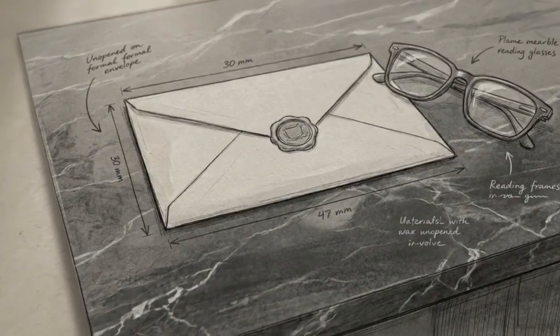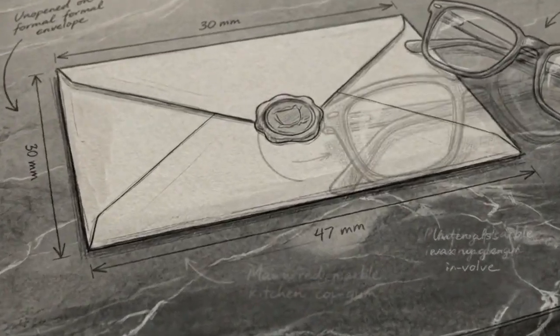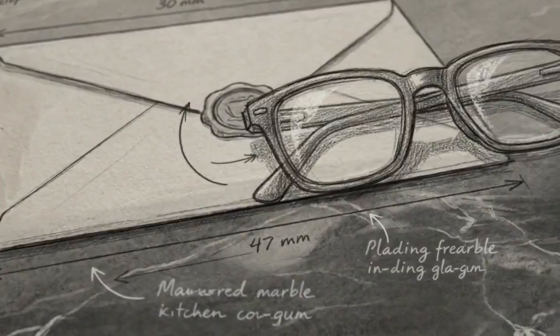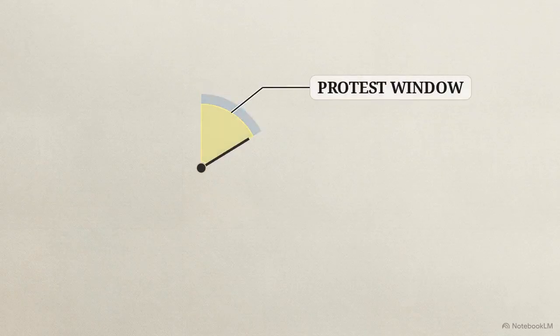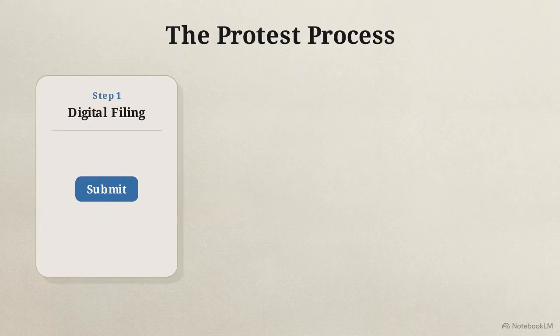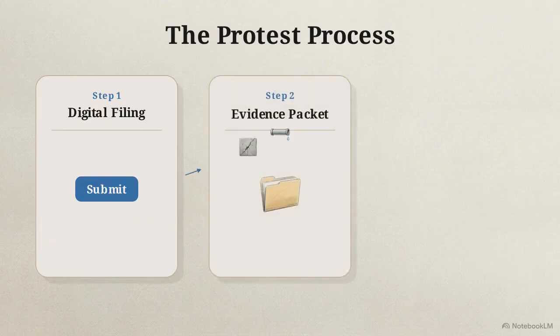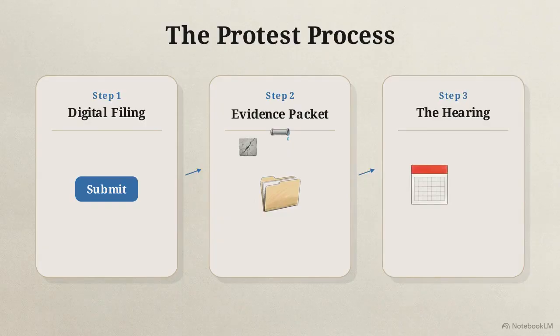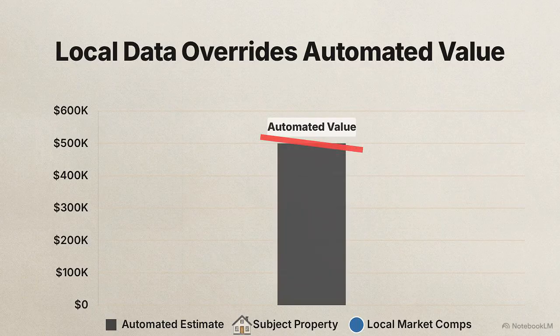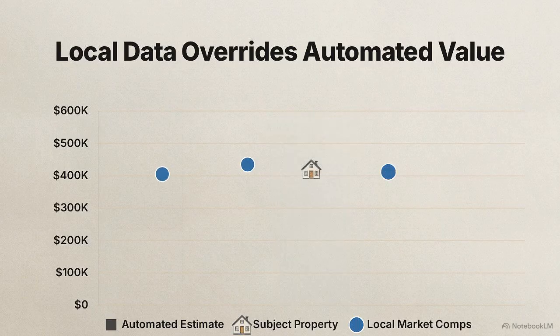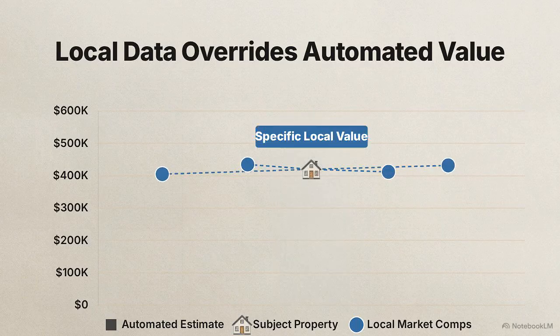You open the mail, look at your Comal County property tax bill, and your stomach drops. That high valuation is the county's initial estimate, and state law provides you a specific window to challenge it. To lower that number, you need to execute 3 precise steps: officially filing your protest online, building a packet of concrete evidence, and navigating the hearing room on the day of your appointment. Completing this process provides the evidence needed to override an automated government valuation with specific local market data.